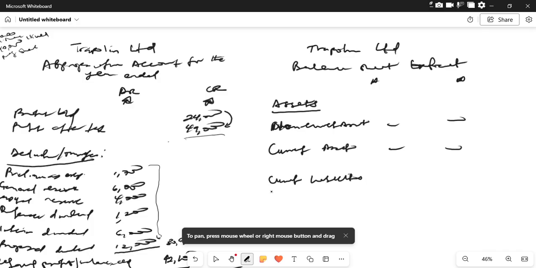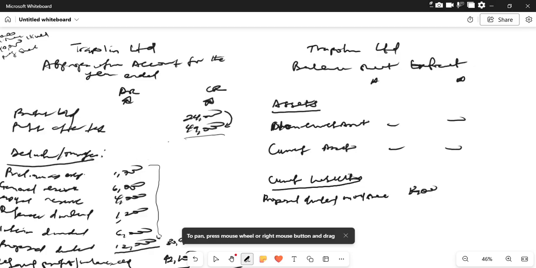Current liabilities, we should have the proposed dividend on ordinary share. That is 12,000. So this proposed dividend of 12,000 we transfer to the balance sheet.